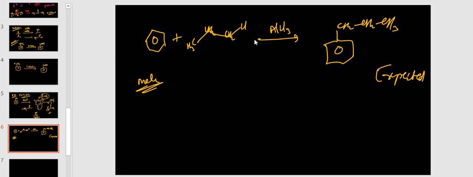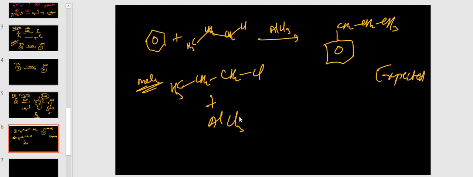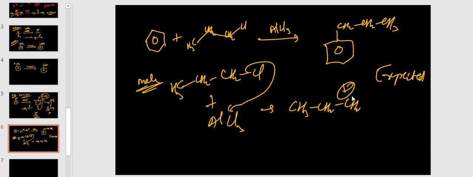Actually, mechanism is aluminum chloride taking this chlorine. CH3 CH2 CH2 Cl reaction with AlCl3. So this chlorine is received by this one and forming CH3 CH2 CH2 plus AlCl4 minus. Okay, electrophile is formed, but this electrophile is undergoing rearrangement.